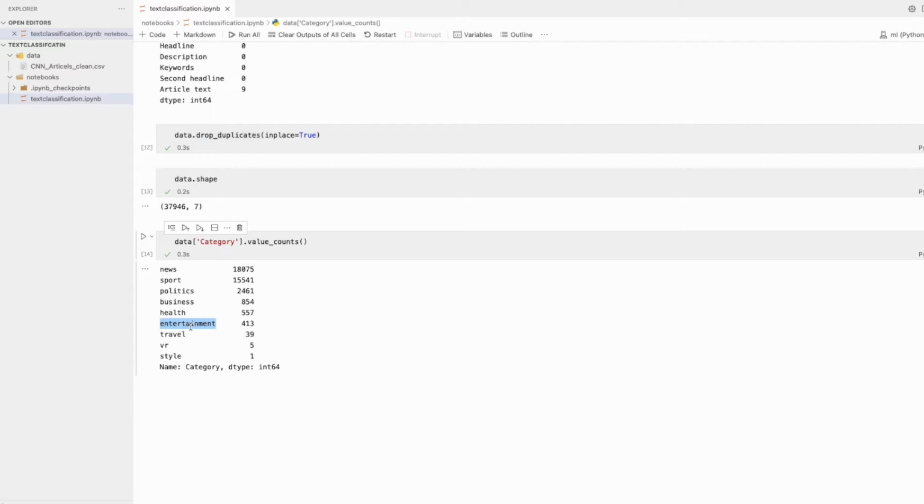In real life you don't find a very balanced data set; the data is always like this. So we are going to face some challenges in handling this. Some categories like style, war, travel, entertainment, and health, even business, have a small amount of data.